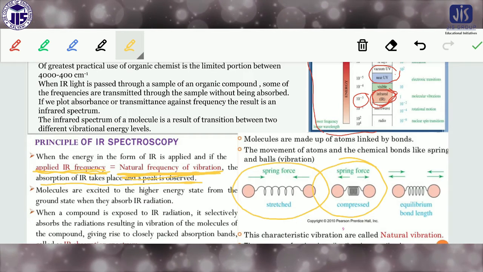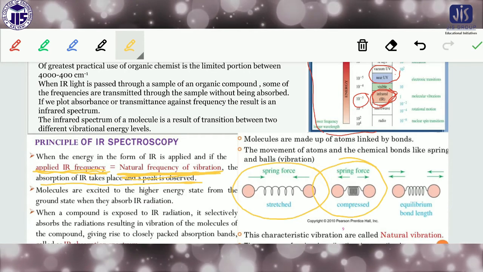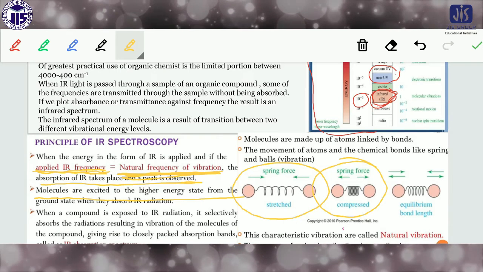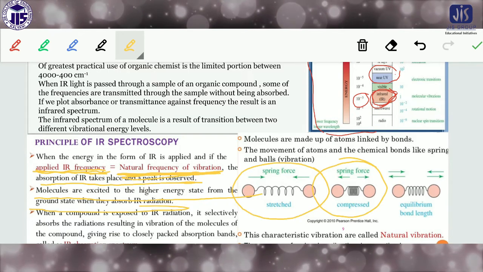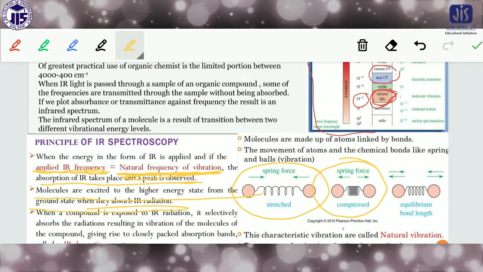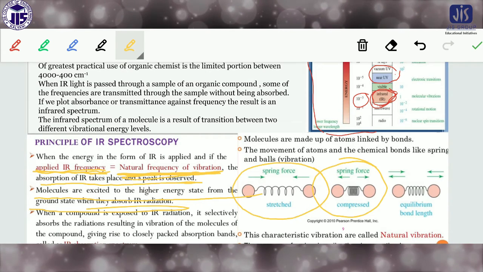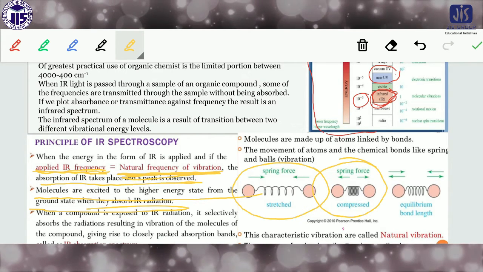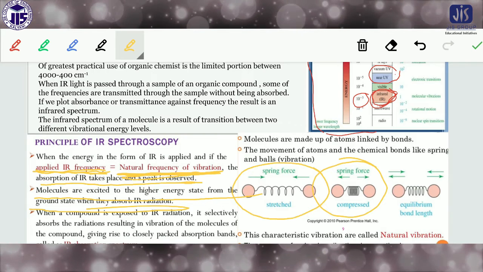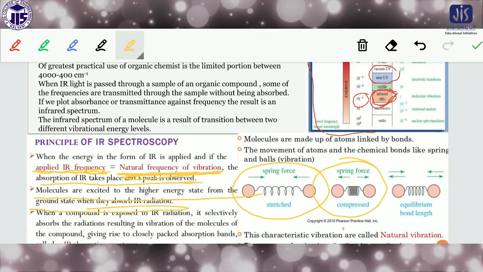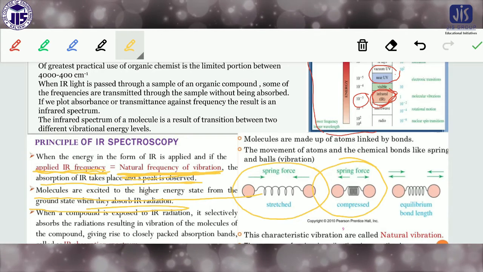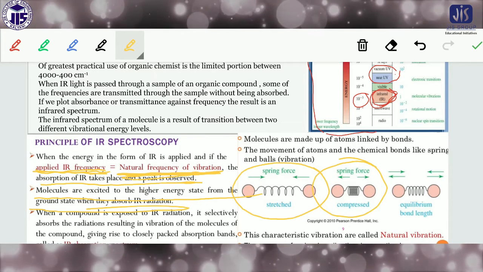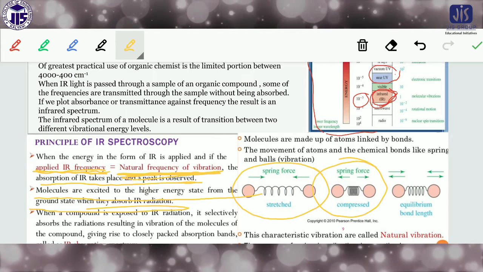Okay. Now molecules are like the same thing as in UV also. Molecules are excited to the higher energy state from the ground state when they absorb the IR light. So the basic principle is that when the bond vibration matches the energy coming from the IR light, then the vibrational range will be changed, and then we will get the vibrational spectra or the absorption of the vibrational light.